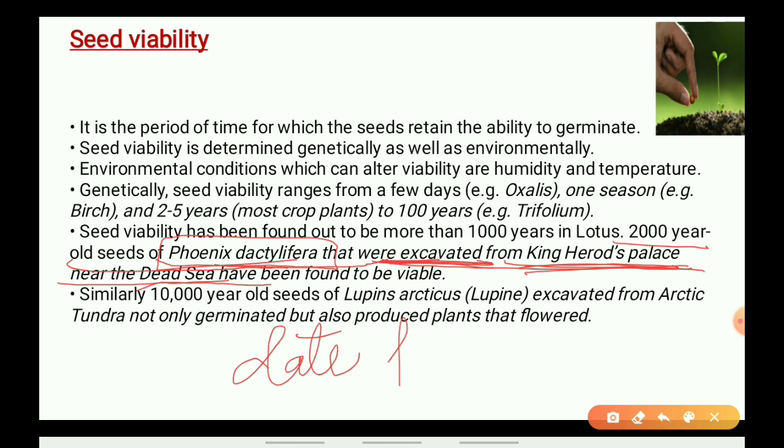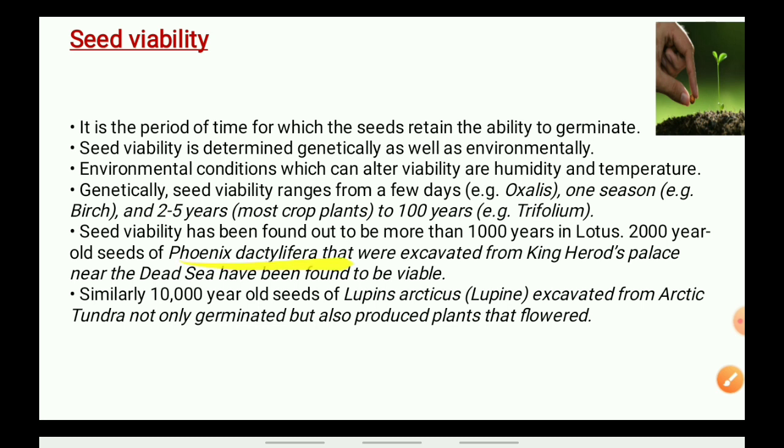Actually it's a date palm variety. In Hindi we can also call it khajur. So this variety can have its seed viability for almost 2000 years. It's quite a long period of time. For 2000 years we cannot imagine that any seed can live, but it's a reality that Phoenix dactylifera has its seed viability for such a long time.